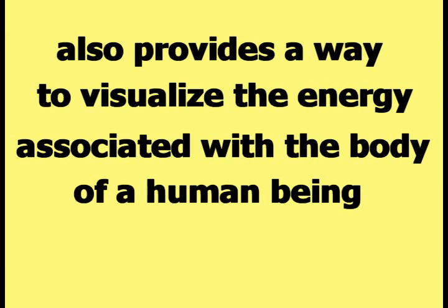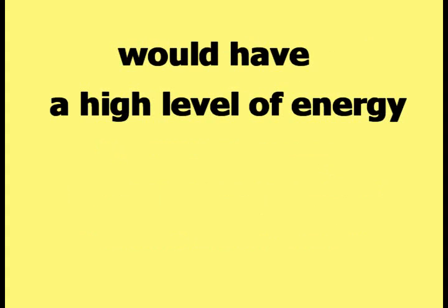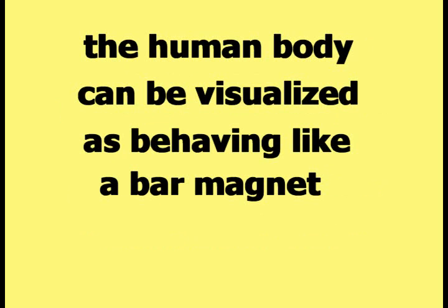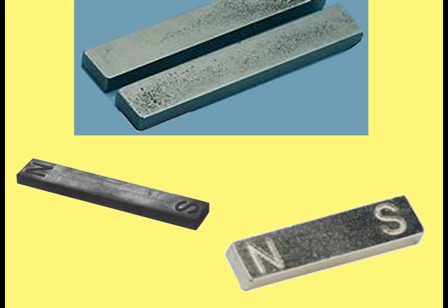The torus view of the human body also provides a way to visualize the energy associated with the body of a human being, and it can be used to discuss why a human being with a strong torus within their body would have a high level of energy. According to Happy Theory, the human body can be visualized as behaving like a bar magnet. A bar magnet is a rectangular-shaped object constructed from magnetic materials, like the one shown in this picture.